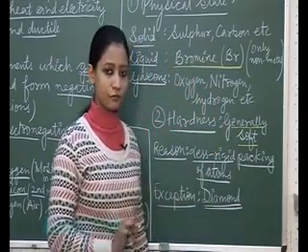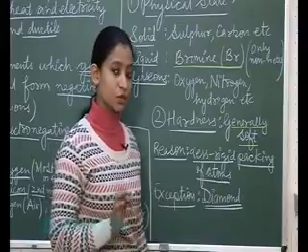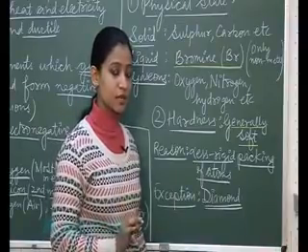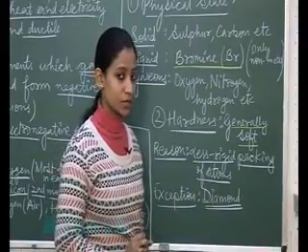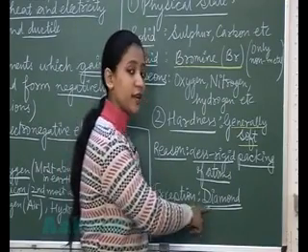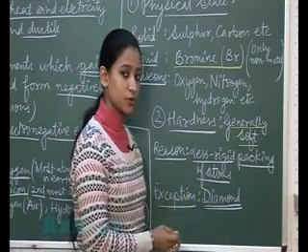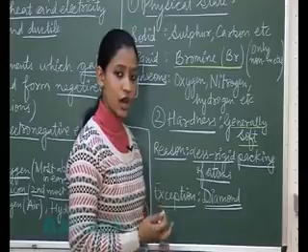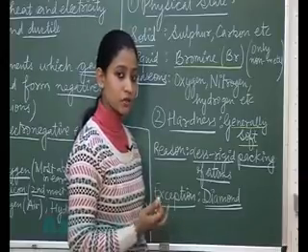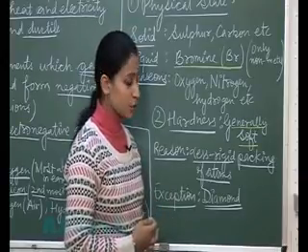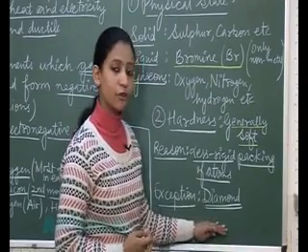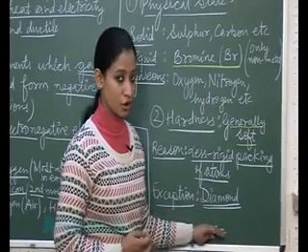Allotropes are the different forms of the same element which have the same chemical properties but different physical properties. So diamond is one of the allotropes of carbon. Other allotropes of carbon are coke, charcoal, sugar black. Then we have graphite also. So this is one of the allotropic forms of carbon, and carbon is a non-metal.